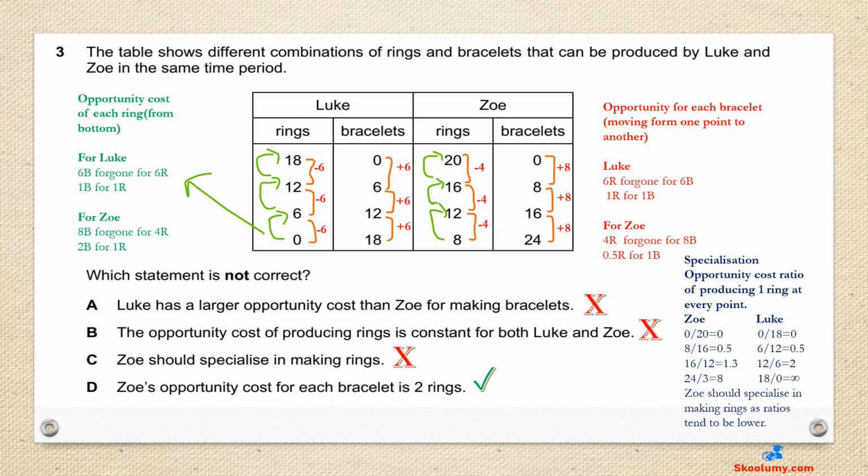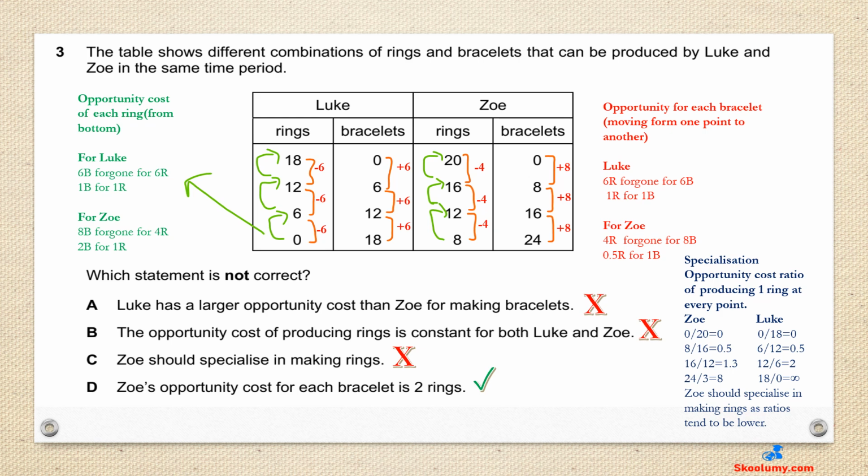To calculate the opportunity cost of producing rings, we have to start from the bottom of the table. From the bottom moving upward, the quantity of rings is increasing while the quantity of bracelets is decreasing. For example, for Luke, from 0 ring to 6 rings, 6 extra rings are produced while giving up 6 bracelets, 18 minus 12. So 1 bracelet is the opportunity cost of producing every ring. This is the same from one point to the other on the table.